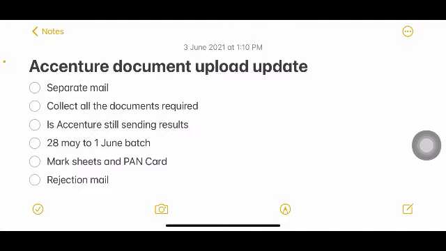And then, is Accenture still sending results? That is what people are having doubt about. Yes, they are still sending the results. It's not possible to send the results of all the students on a single day. So you can still have hope, because the best thing is they will be sending the rejection mail also. If you are selected, you will get a selection mail. If you are rejected, you will get a rejection mail. So you need not worry about that. If you did not get any mail, that doesn't mean that you're rejected. You may get your mail about selection or rejection.